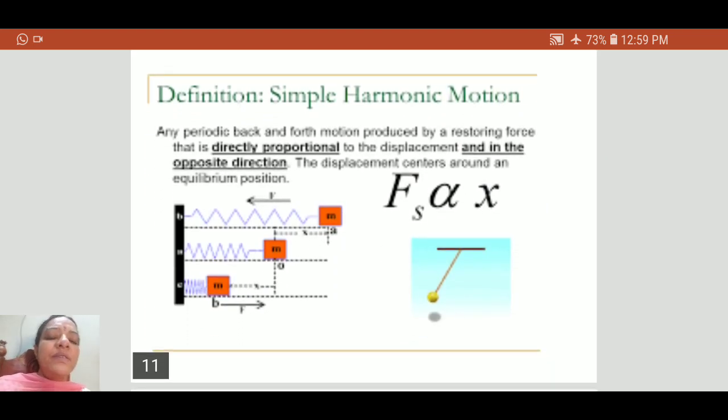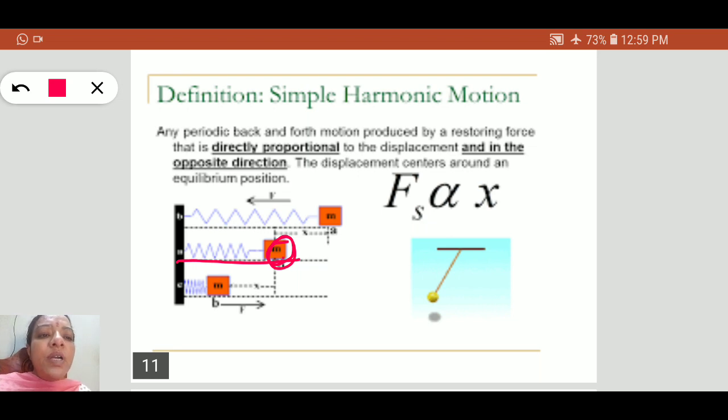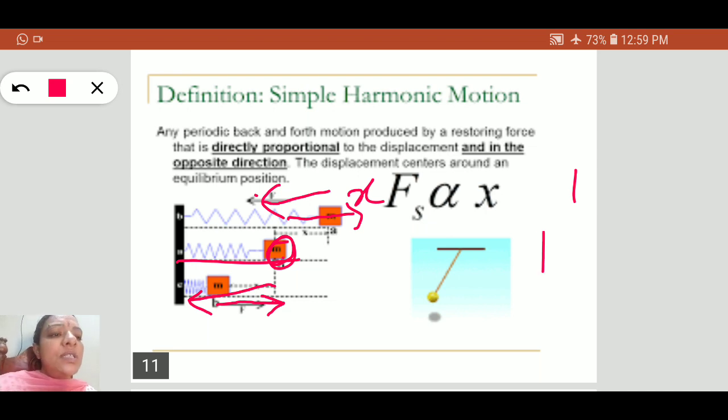In this slide you are observing one system. This is the actual position, the rest point. When the body is displaced in this direction, the restoring force acts towards the mean position in this direction. So the restoring force and displacement are in opposite directions. Similarly, if the body moves in this direction, the restoring force acts towards the mean position. So here also both are in opposite directions. That is why we write F is proportional to -x.